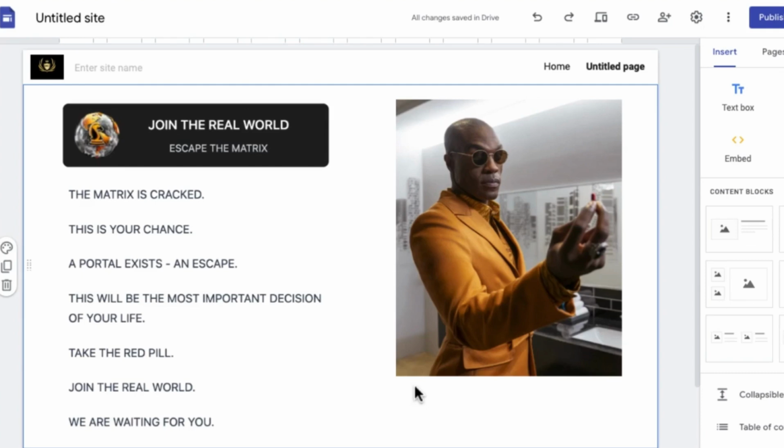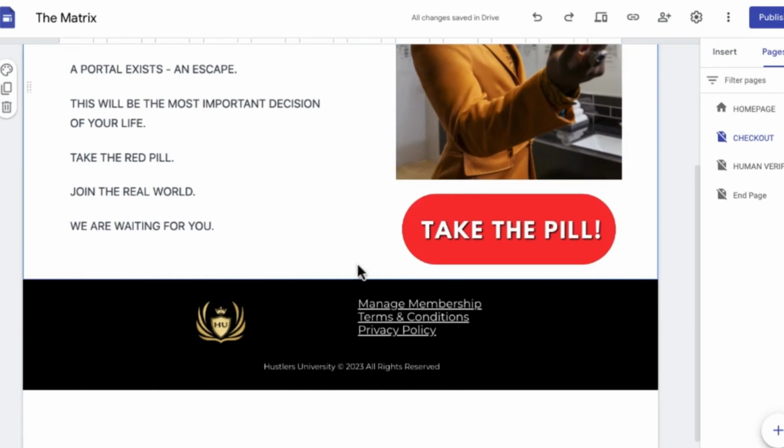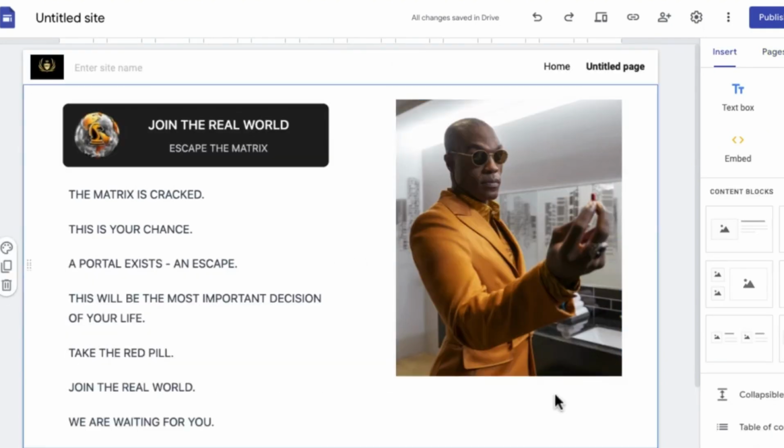So you can see it says the Matrix is cracked. This is your chance, blah, blah, blah. Take the red pill. And you can see Morpheus here giving you the red pill, right? So on my checkout page, you can see a button over here where it says take the red pill. You can click this button. So I'm going to go ahead and create that button right now.